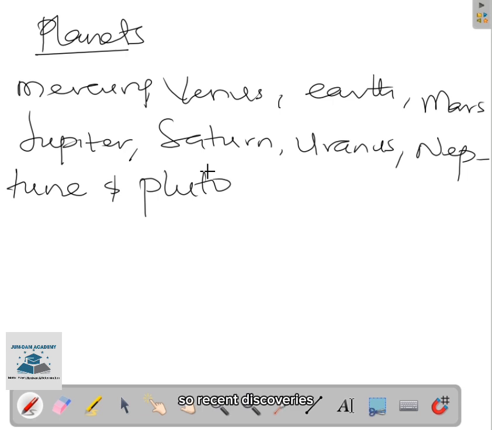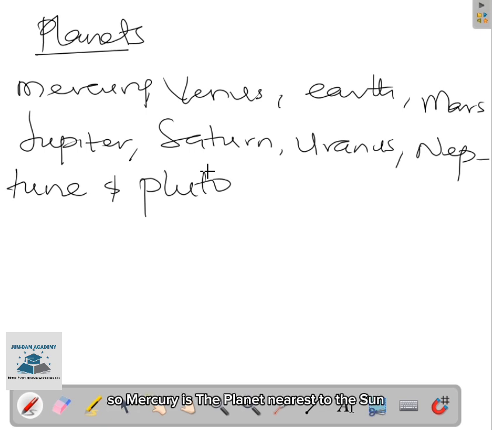So recent discoveries, however, show that Pluto is not qualified to be called a planet. But as we study more about this planet, we will know more about the Pluto as the ninth planet. Let's start from the Mercury.